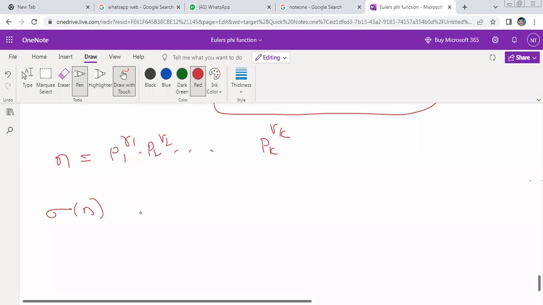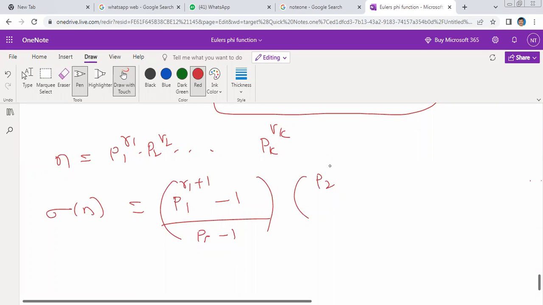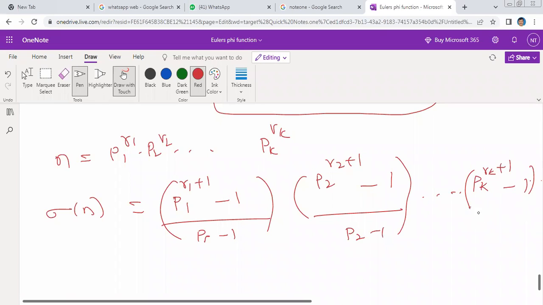Sigma of n is equal to the sum of the positive divisors of n is equal to, చూడండి, p1 to the power of r1 plus 1 minus 1 by p1 minus 1, into p2 to the power of r2 plus 1 minus 1 by p2 minus 1 and so on. Finally pk to the power of rk plus 1 minus 1 by pk minus 1. This is the formula.